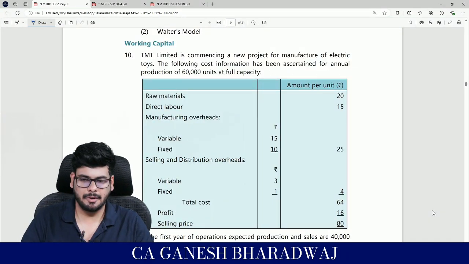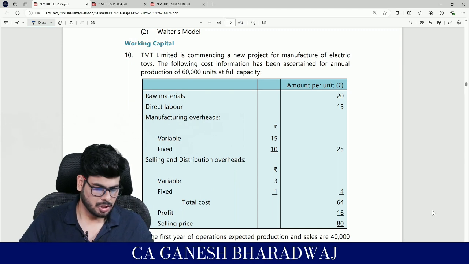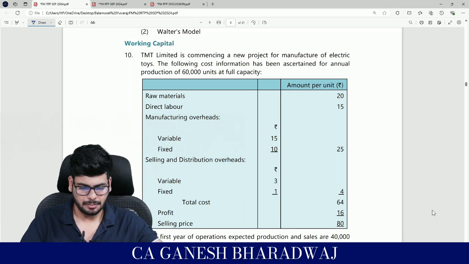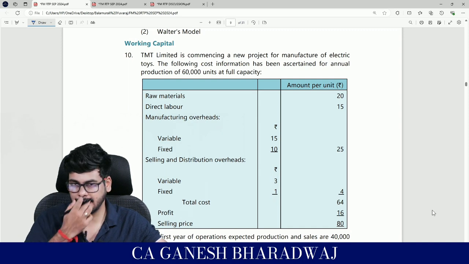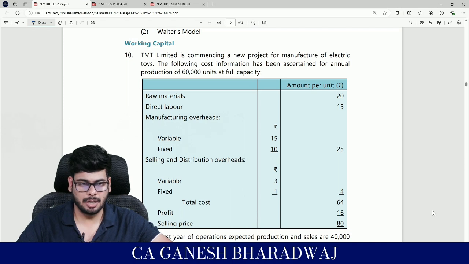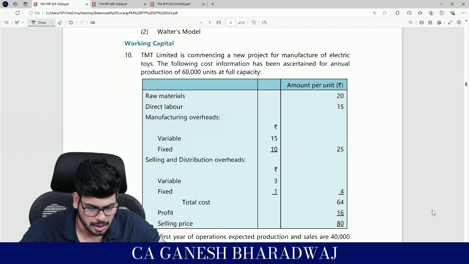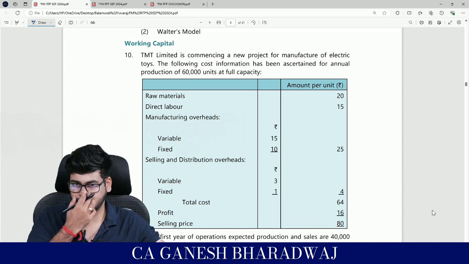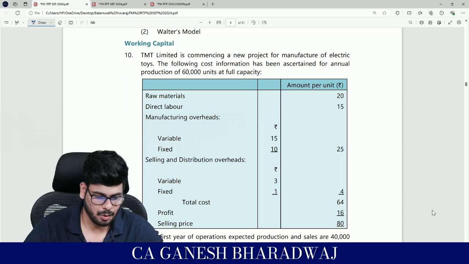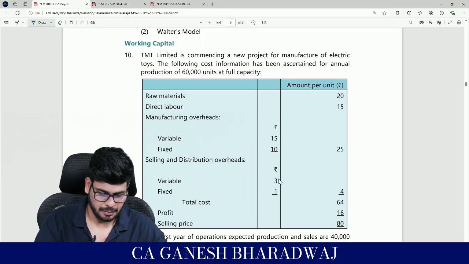So now we'll do a small sequence change. Let's go to the working capital chapter, working capital management, and then we'll come back to the remaining sums. There are two questions in this attempt's RTP on working capital management. One question is regarding your working capital estimation, and the other is regarding your receivables management, like evaluation of credit policies. So let us just get started with working capital management right now. Guys, you ready? Okay, fine.